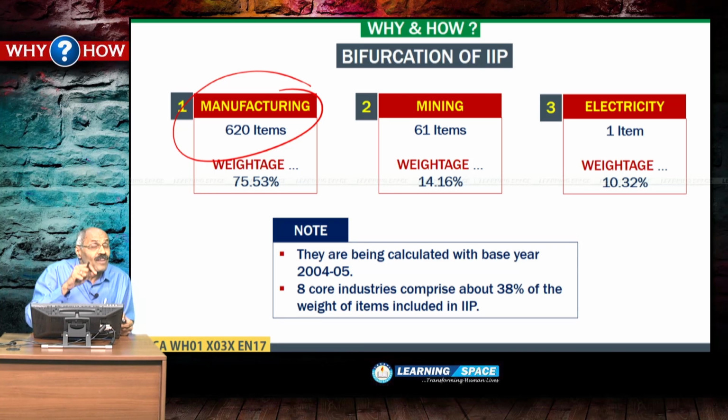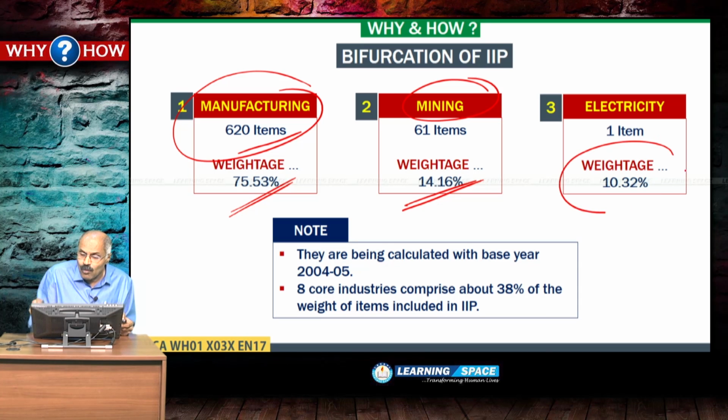Here manufacturing has got the weightage of 75.53%, and it has got 620 items. And if you look at mining, mining has got 61 items with around 14% weightage. And if you look at electricity, it is 10.32%. So, all put together it is 100%.